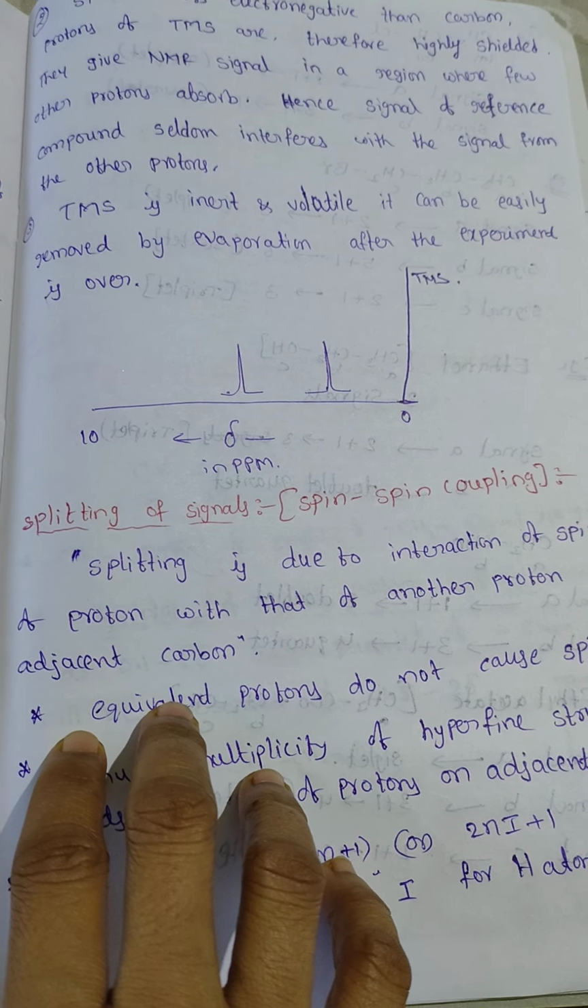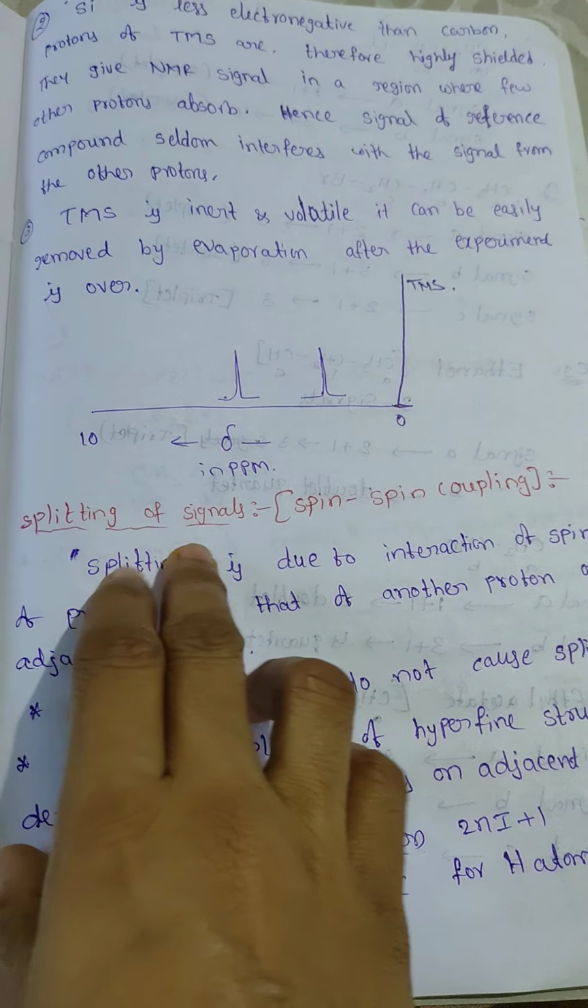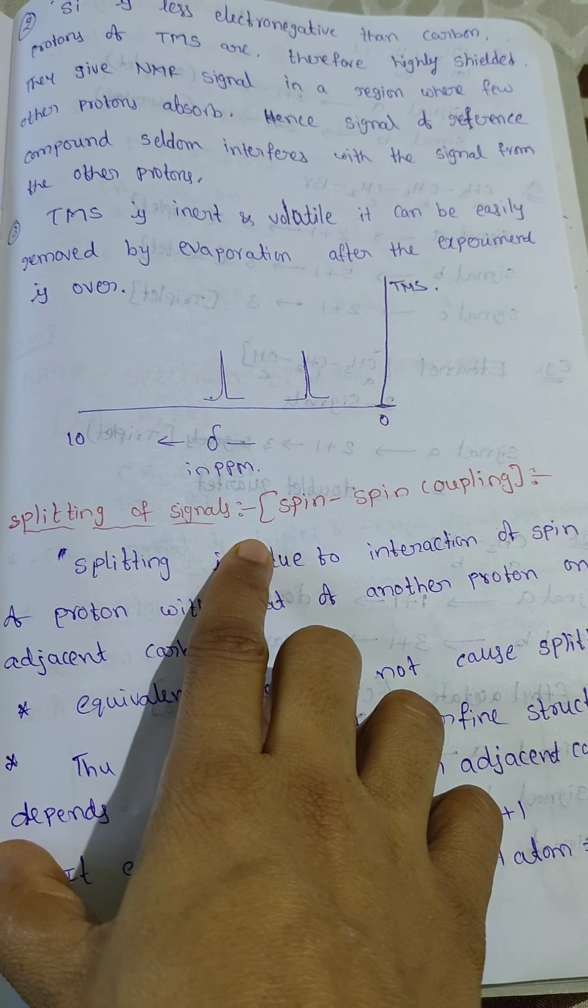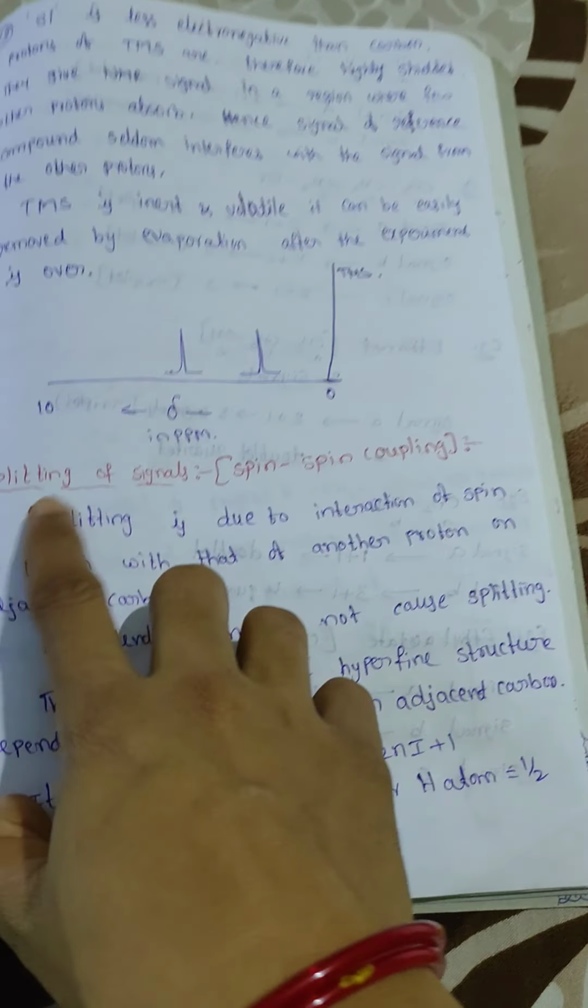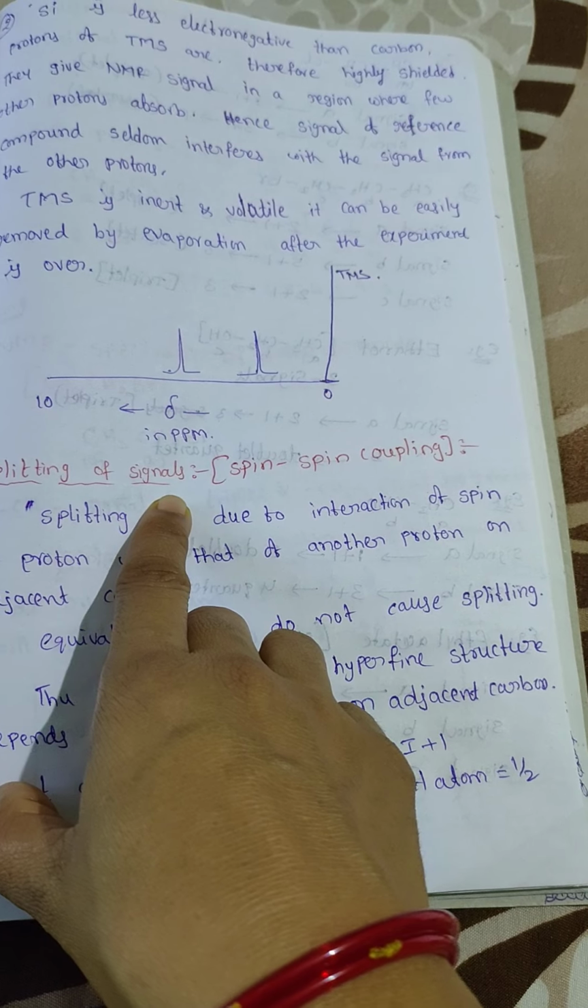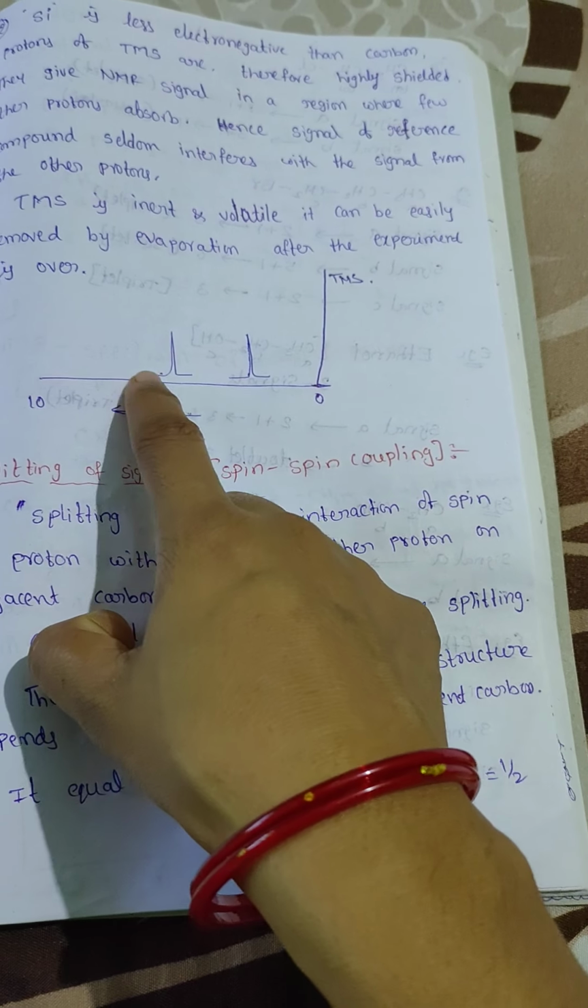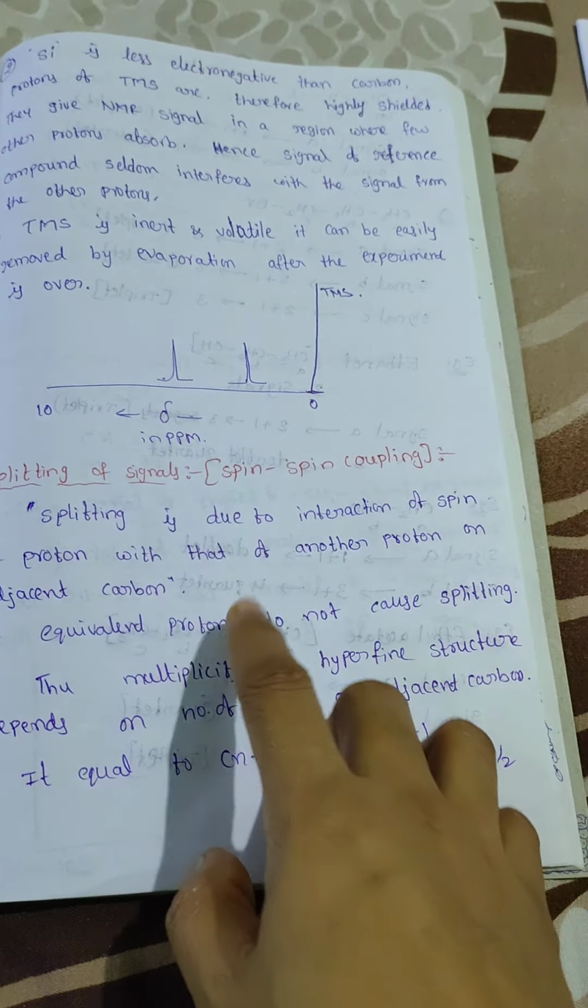Hello everyone. Today's topic is splitting of signals. This is the continuation of position of signals. Splitting of signals: in NMR spectroscopy, the signal splittings will be explained.